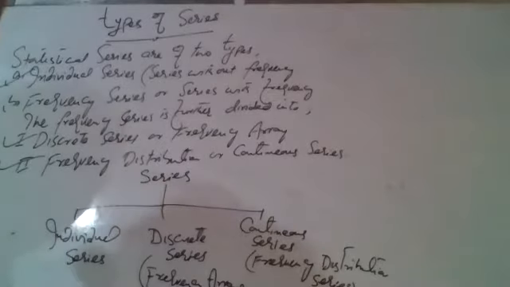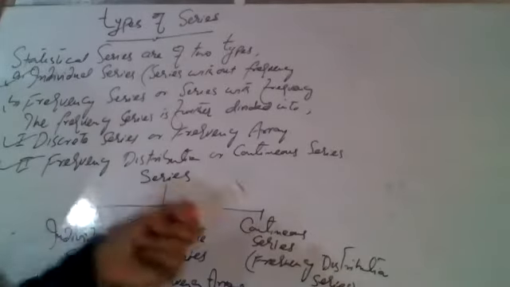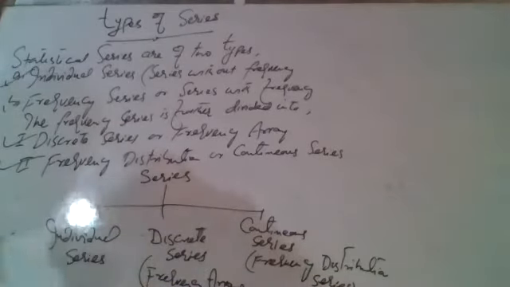Then I will proceed to the next step of this question, that is, what is individual series? The statistical series are of three types: individual series, discrete series, and continuous series. Discrete series is also called frequency array, and continuous series is also called frequency distribution series. Now you take first, what is individual series?